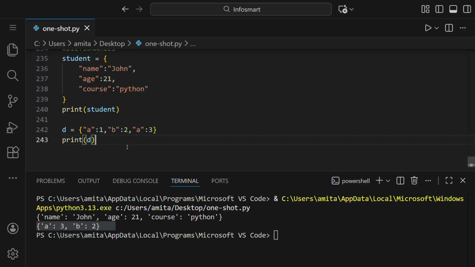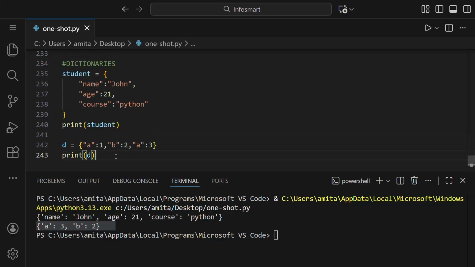Here values can be of any data type, as you already saw here. It is a string. This one is an integer. This is again a string. We can even give it a boolean value or a float value. They are unordered, but they are very fast. And we can even change them, so they are mutable.